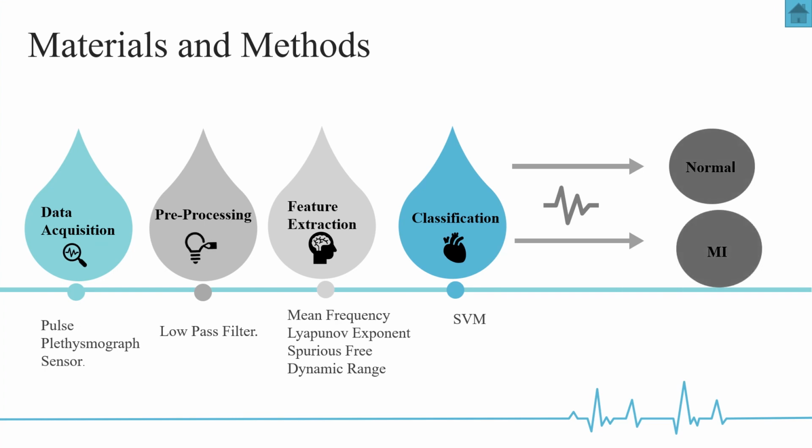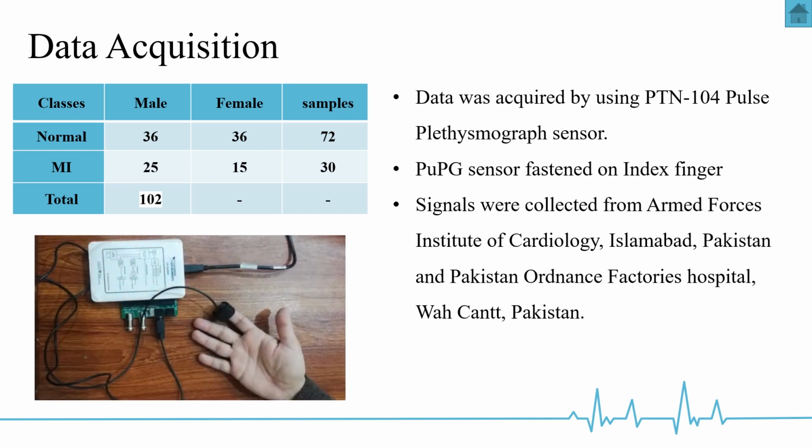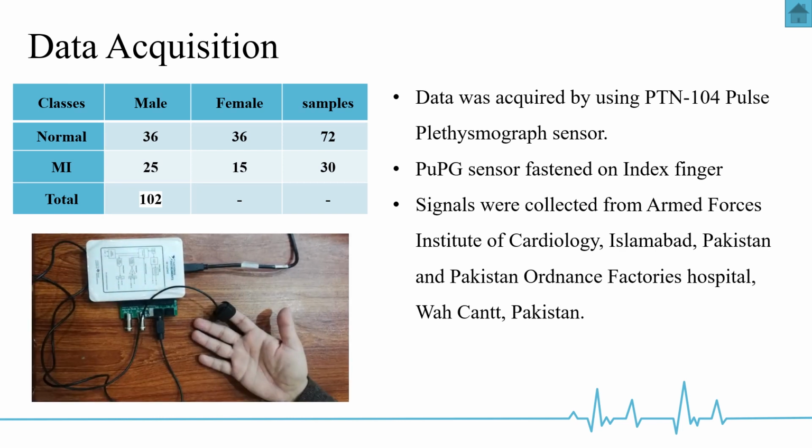Our proposed methodology consists of certain steps. These are data acquisition, pre-processing, feature extraction, and classification. In the data acquisition step, we acquire the data by using the PTN104 pulse plethysmograph sensor, which is fastened on the index finger. We have collected 72 samples of normal, which consist of 36 male and 36 female. Similarly, 30 signals of MI, which consist of 25 male and 15 female. In total we have 102 samples, acquired from different hospitals of Pakistan.